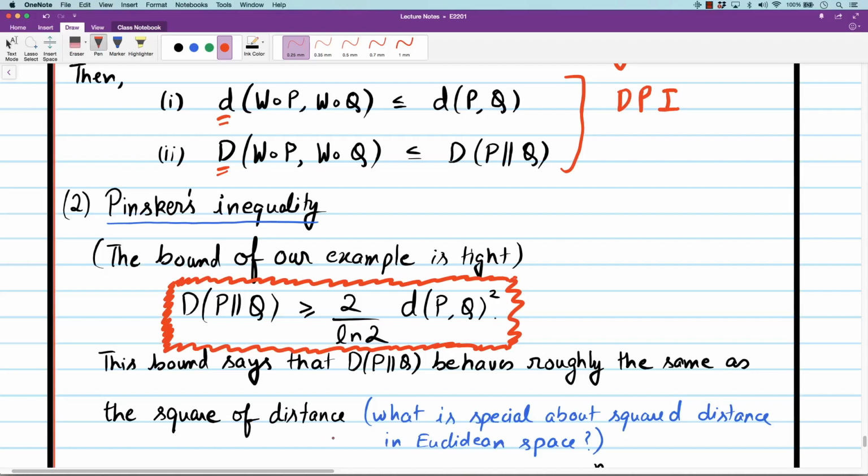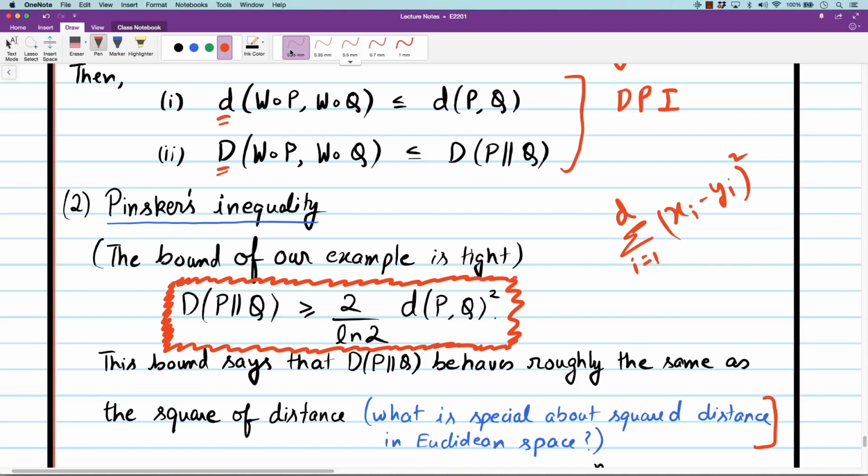So what is special about square of distances in Euclidean space? Here is the Euclidean distance, summation over i from 1 to n of (xi minus yi) square. This is the Euclidean distance between two n-dimensional points. Maybe I should call it d, so that we think of d-dimensional points. This is the distance square. The Euclidean distance is the square root of this. What is special about the square of distance? Do we know what is special about this?